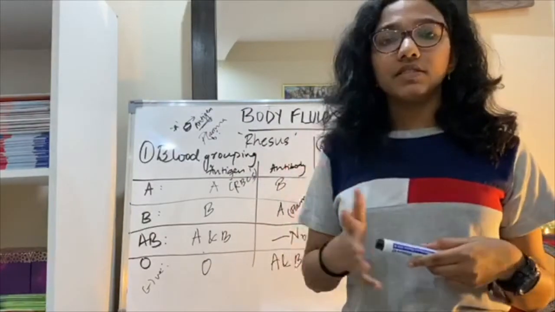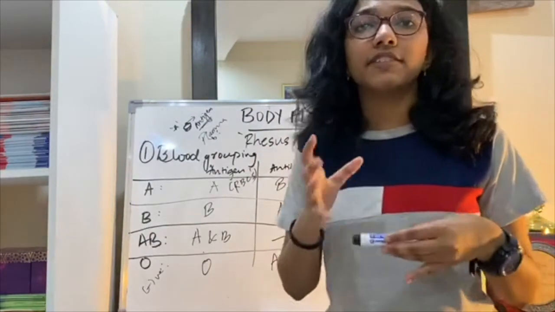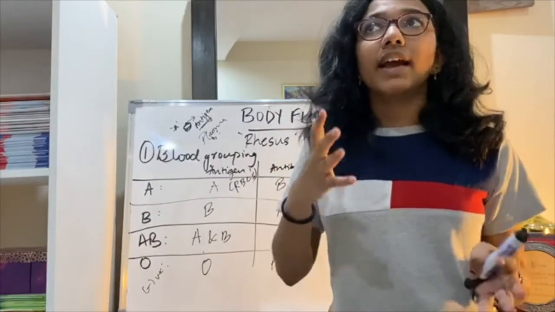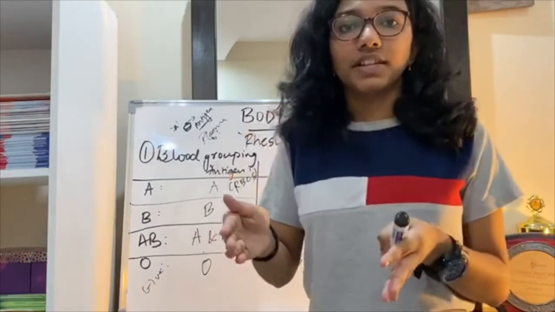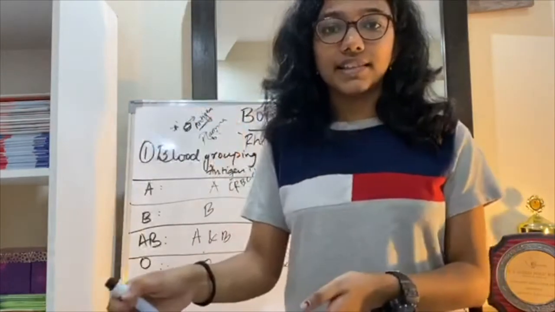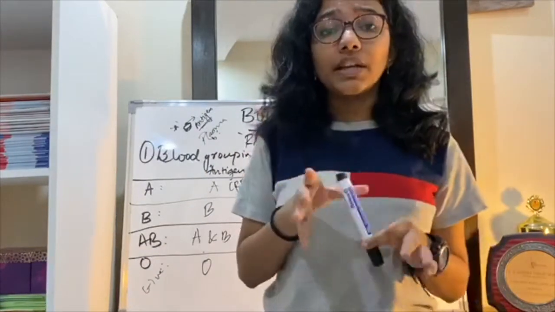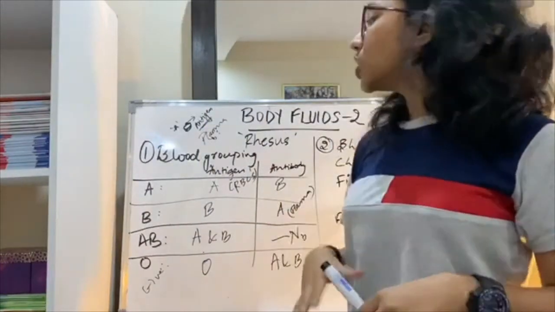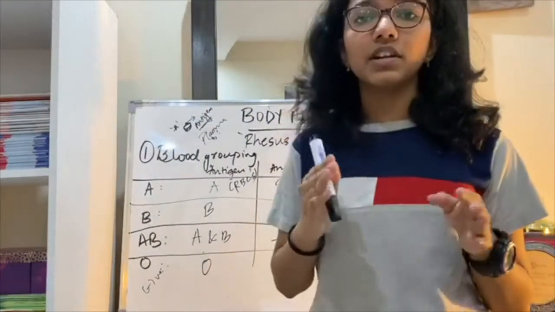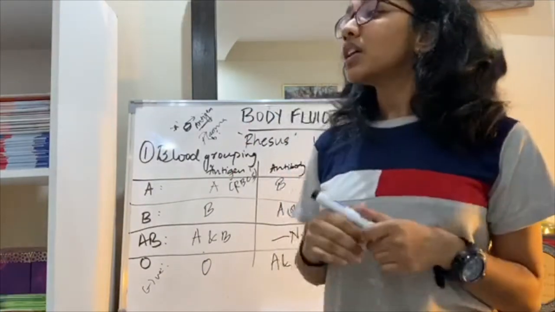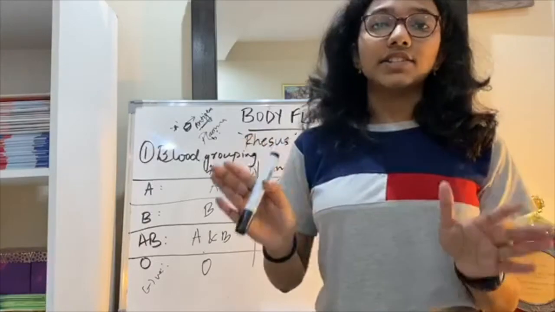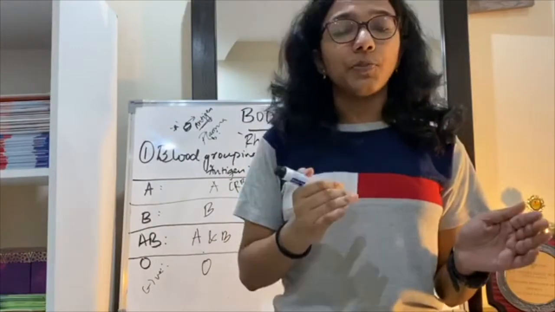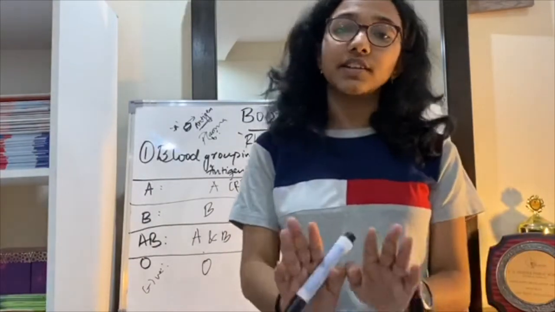Sometimes what happens is when you mix RH positive and RH negative blood, the RH negative blood develops antibodies against the RH positive ones. That means it kills off the RH positive cells. This phenomenon is more prominently observed in babies and mothers. I'll give you this case and we're going to learn a particular kind of disease through it. Suppose there is a mother who is RH negative, meaning they don't have the RH antigen on their RBC. But the father is RH positive, so the baby turns out to be RH positive.